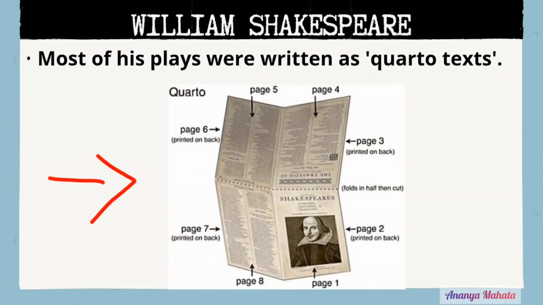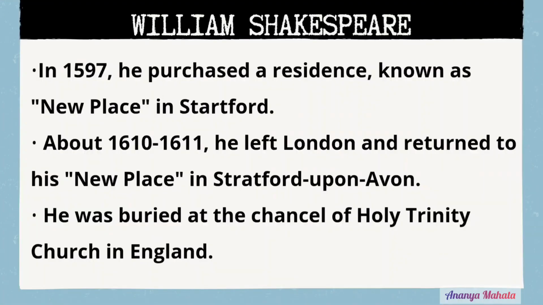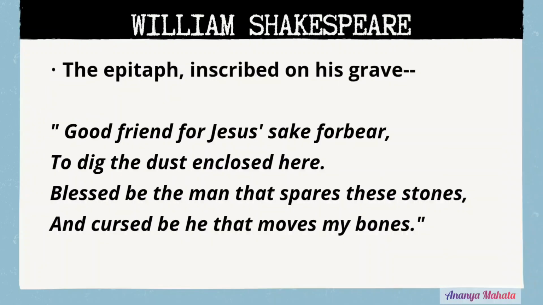Most of his plays were written as quarto text, which means on a sheet of paper folded 4 ways. In 1597, he purchased a residence known as New Place in Stratford, and about the year 1610 to 1611, he left London and returned to Stratford again. Till his last breath, he was in Stratford and he was buried in the chancel of the Church of Holy Trinity. There is an epitaph on his grave. Epitaph means an inscription on a tombstone in memory of the one buried there.